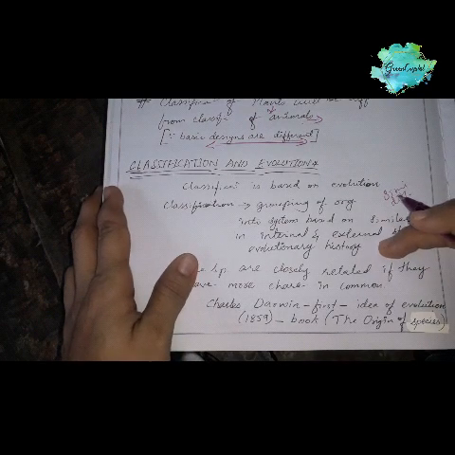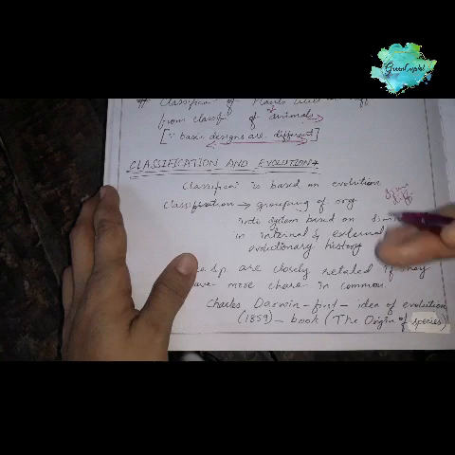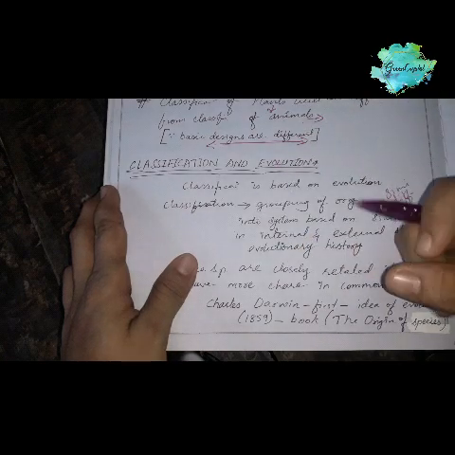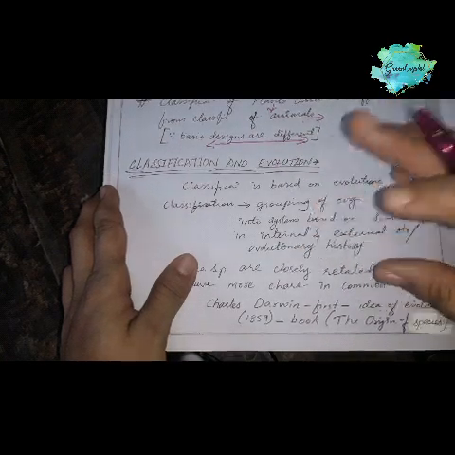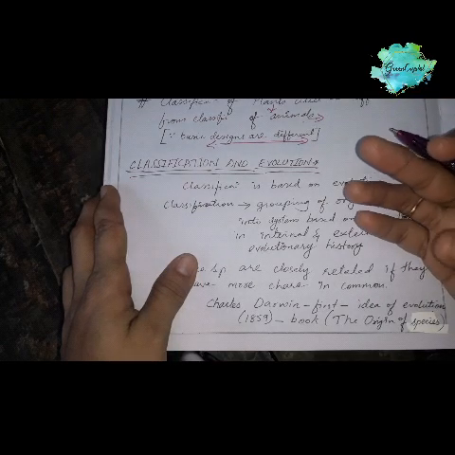It is believed that the different kinds of living organisms have developed from an ancestor, a common life form.